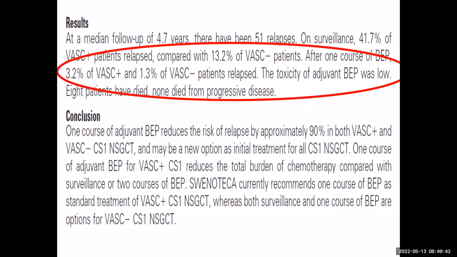So if we keep this patient under surveillance, since it's LVI positive, there is an increased chance of relapse. But if we give 2 cycles in this group of patients, the toxicity will be more, and the chance of recurrence with 1 cycle is around 3% compared to around 1% who received 2. That I will explain in the subsequent slide.